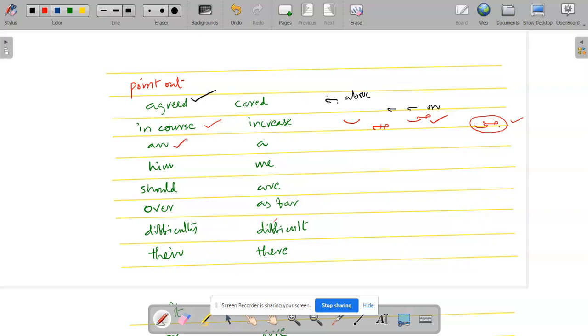And this is "an" and "a". How can we write "an" and "a"? Same. This is "an" and this is "a". Nothing wrong.